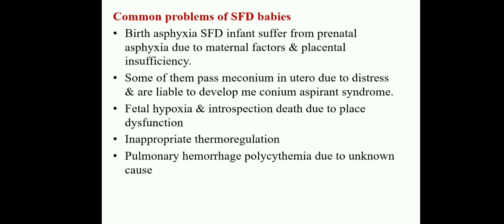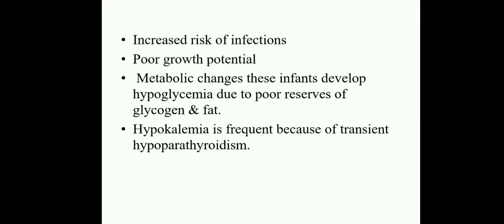And the next one is pulmonary hemorrhage, and polycythemia due to unknown causes. Here polycythemia vera also we will identify, that is blood thickness. Some clots are also present in the blood circulation. During the circulation we will mostly identify this polycythemia vera obstruction, and clots may be identified in the brain cells also. Okay, these are the common problems we will identify.